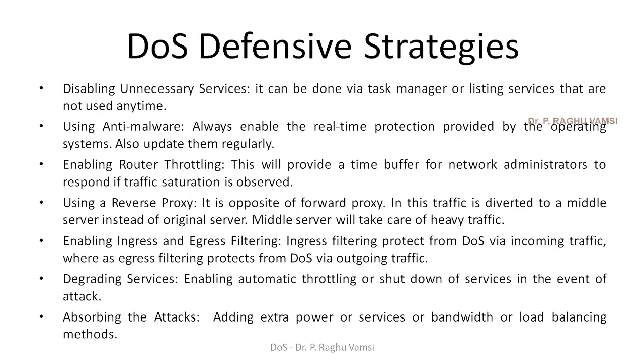via outgoing traffic. Next one is degrading services, enabling the automatic throttling or shutdown of services in the event of attack. That means if the intrusion detection system or security system available on the target computer identifies that some attack is going to happen, which is leading to denial of service, automatically the system or the services will be shut down in the event of the attack. This is one approach.